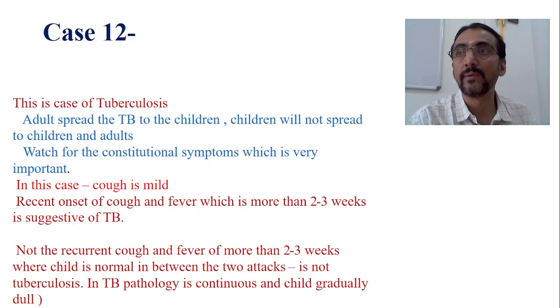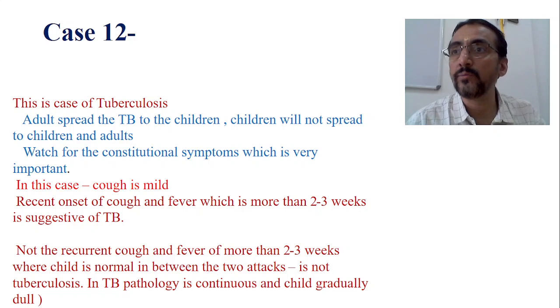This is one scenario. Mother is telling that my child is having recurrent respiratory tract infection with fever, cough, cold, etc. since last 2 to 3 weeks, and he has had similar attacks previously also, but in between the attacks of 1 to 2 months, he is normal and playful, doing everything, going to school, but again he starts with a recurrent respiratory tract infection and falls ill.